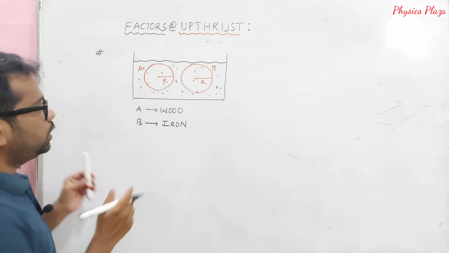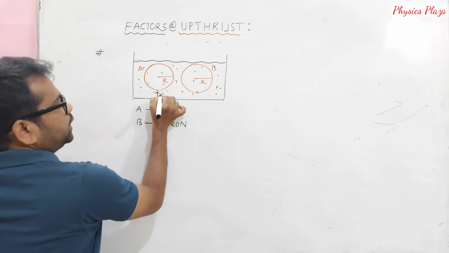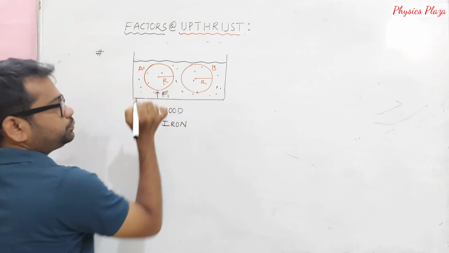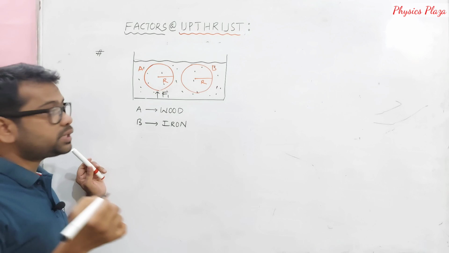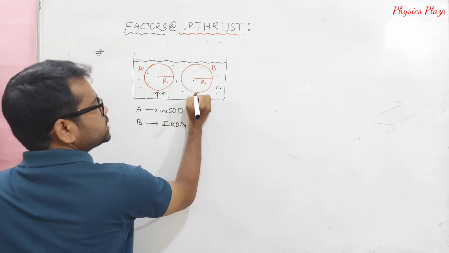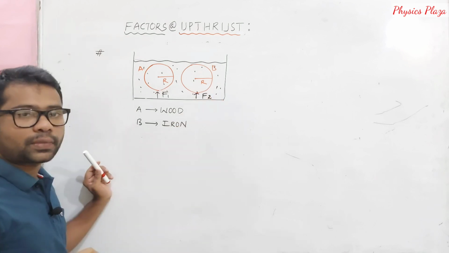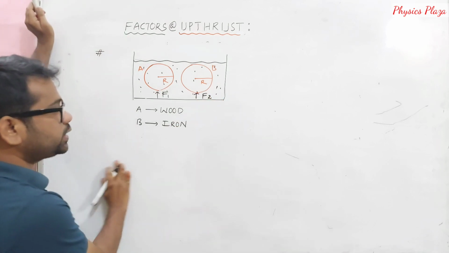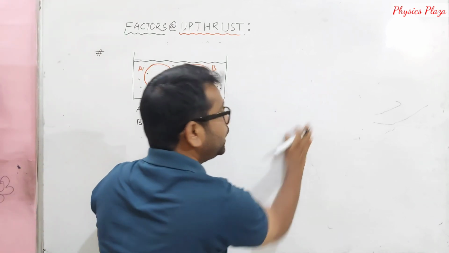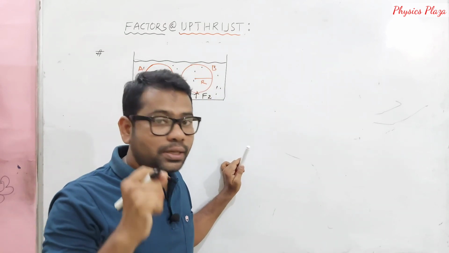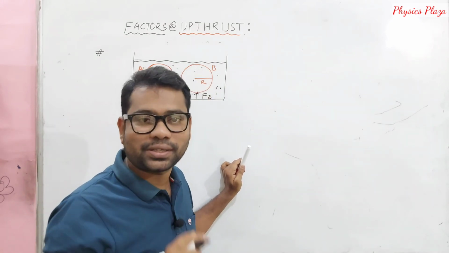Now let us say F1 is the upthrust acting on A, whereas F2 is the upthrust acting on B. Then which of the following is right, meaning how are F1 and F2 related? I will give you 4 options. Just think and comment your answer.